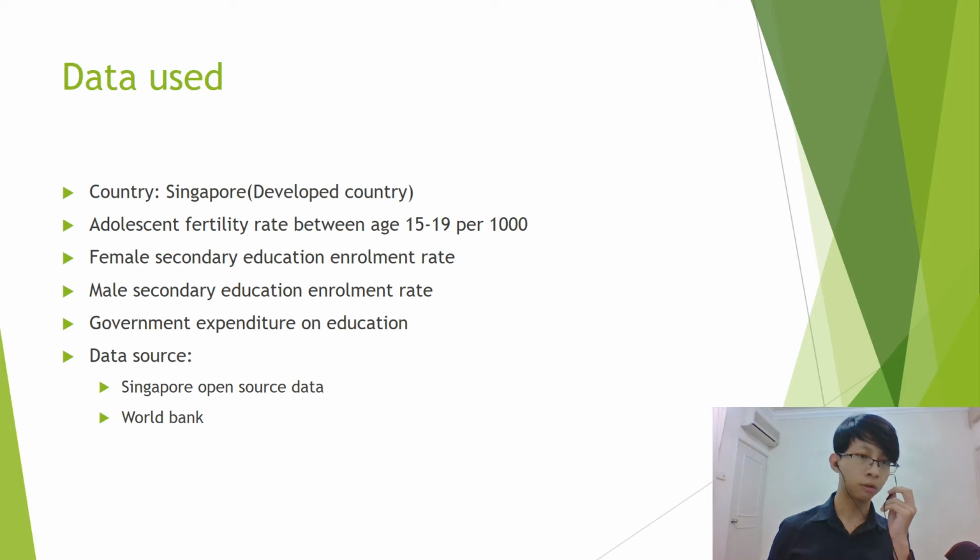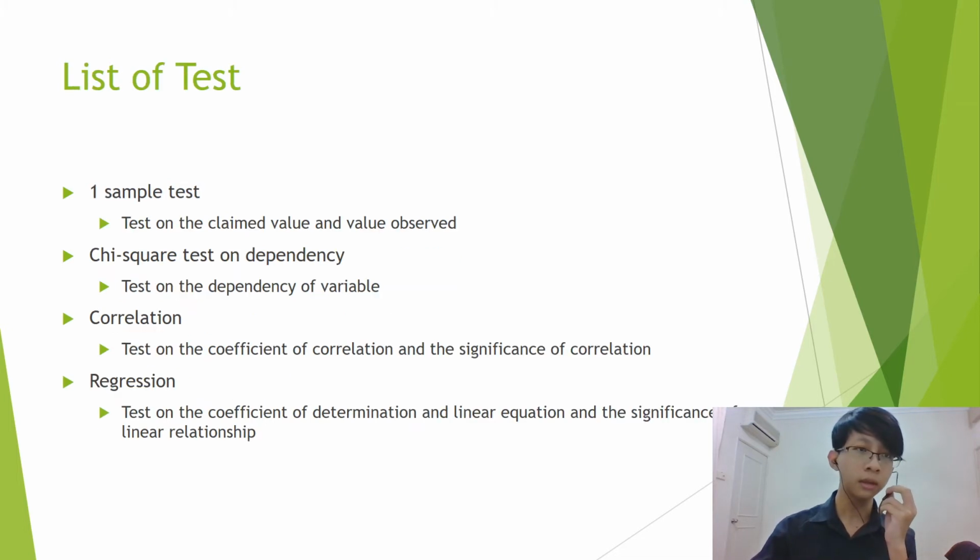We're going to use the government expenditure on education in this study too. The data sources of this study are the Singapore open source data and the World Bank data, which are very reliable.